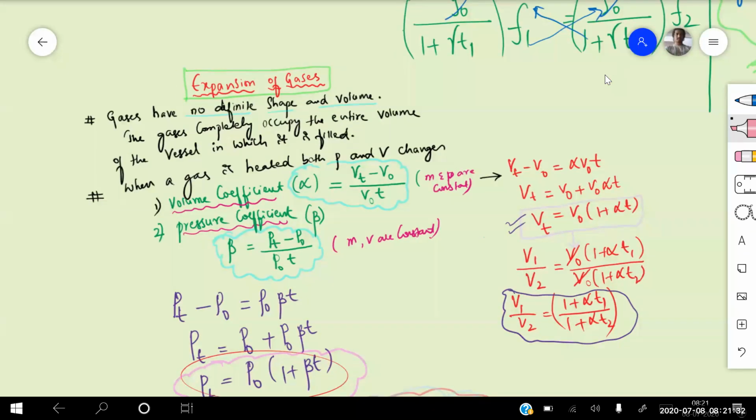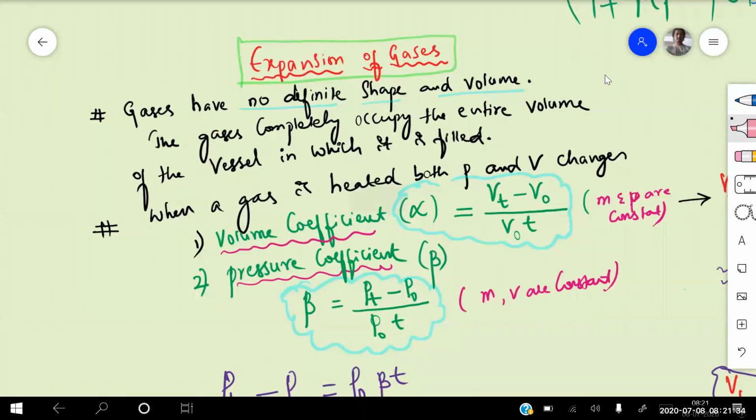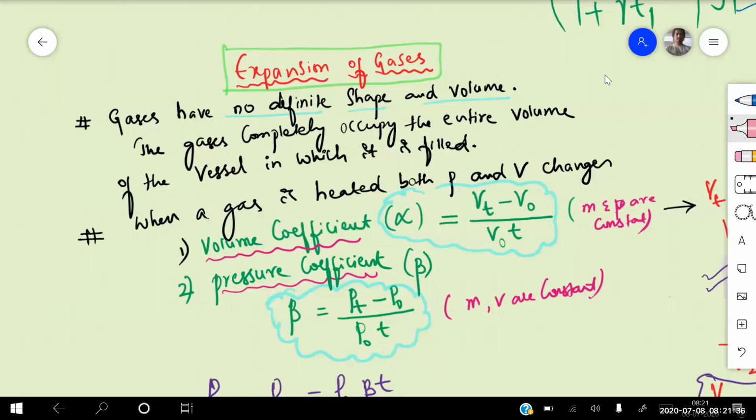In the expansion of gases, gases have no definite shape and volume. That is the reason when a gas is heated, it occupies the entire volume of the vessel in which it has been placed. Now when a gas is heated, both pressure and volume will be changing. So the first type is known as the volume coefficient, that is alpha. Alpha is equal to change in volume by original volume into temperature.